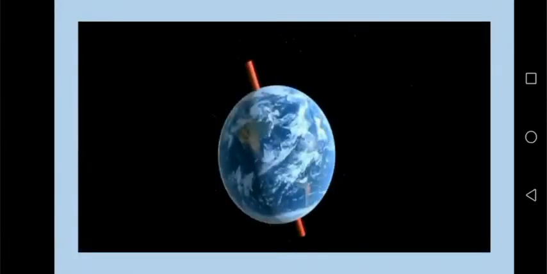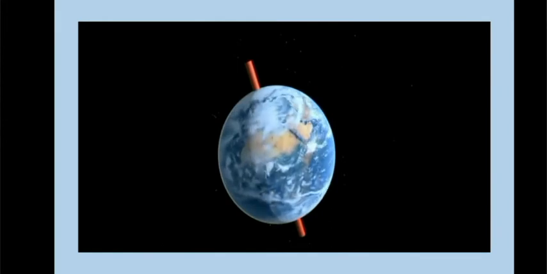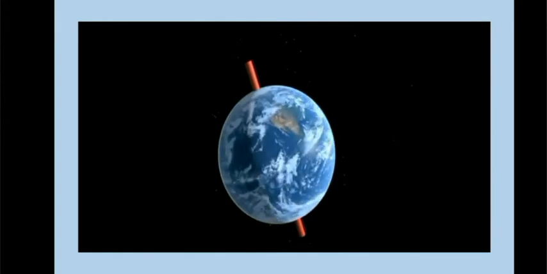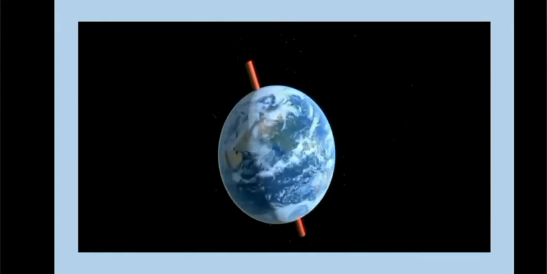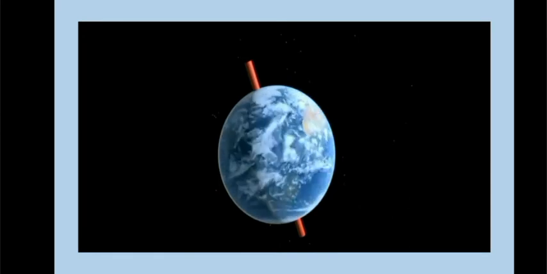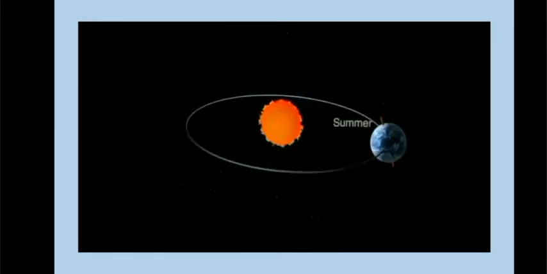Now in this slide we will come to know about the effect of rotation and revolution, that how the rotation causes day and night and how the revolution causes change in the season. As we have studied, the Earth rotates on an axis which is not a vertical line but is tilted at 23.5 degree, and it rotates on the axis taking 24 hours. As you can see, it is rotating on an axis.